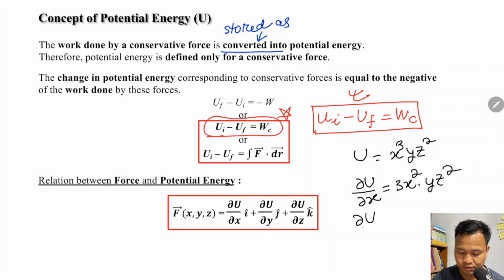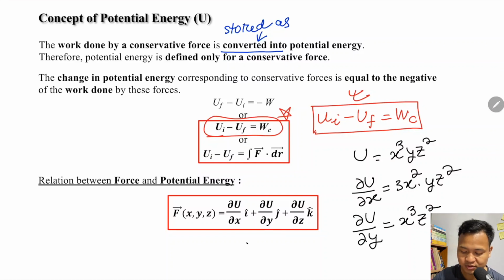Now, what about dou u by dou y? When we take dou u by dou y, y is the variable and x and z are constant. So x cube is constant, differentiation of y is 1, so z square. Okay, that is dou u by dou y.